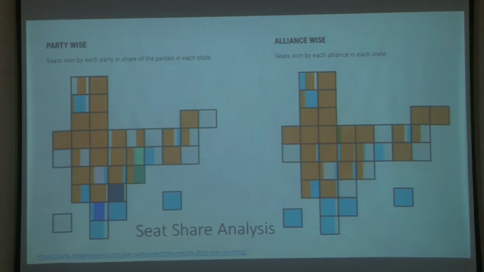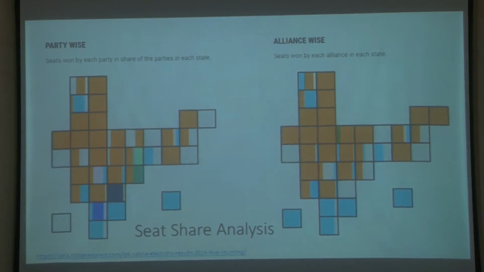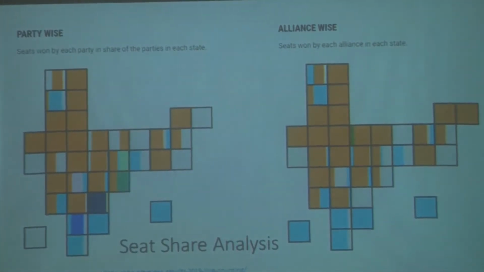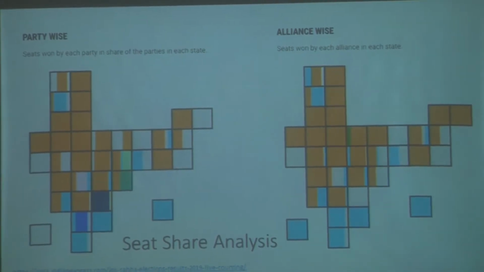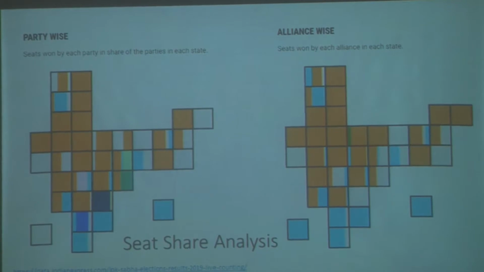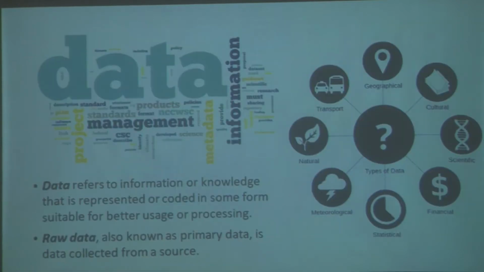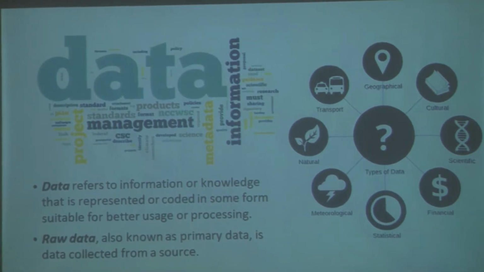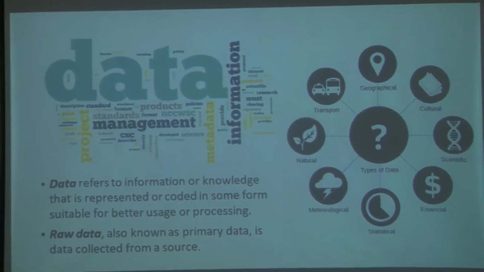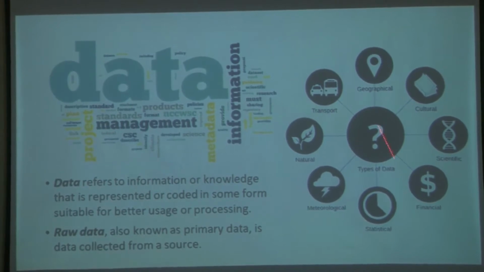Okay, so you can see how the alliance has fared, you can see how the BJP has fared, and so on. So that's what visualization is all about. But then this also brings us to this point that numbers alone are not sufficient. Okay, so we have data at one end, and data could be in any form garnered from any source. The sources can be anything, right, or any domain that you are interested in. For example, it could be cultural, it could be financial, it could be something related to your subject of study, whatever.